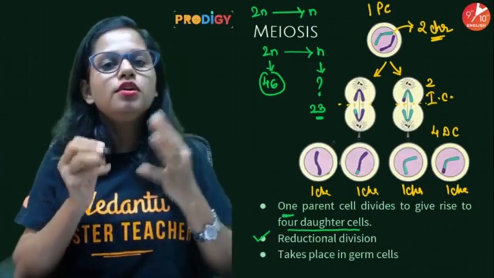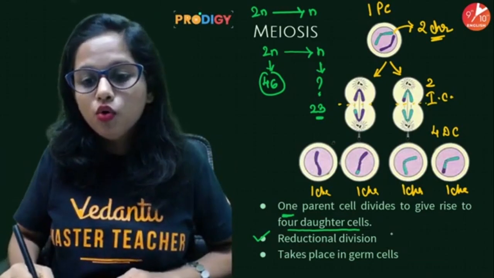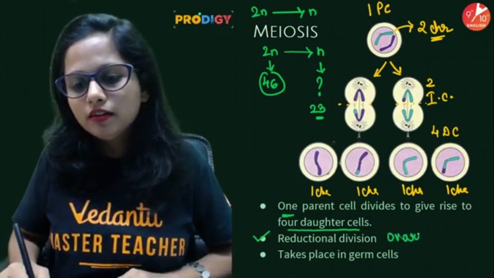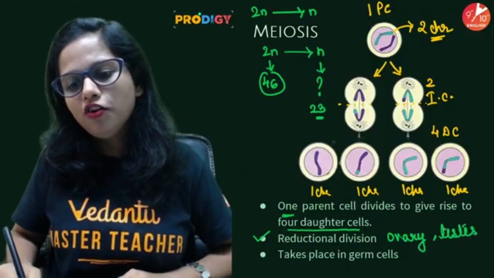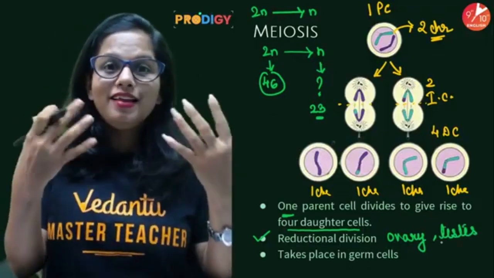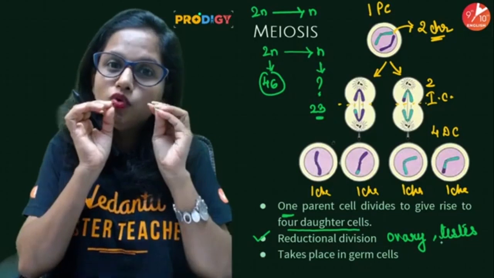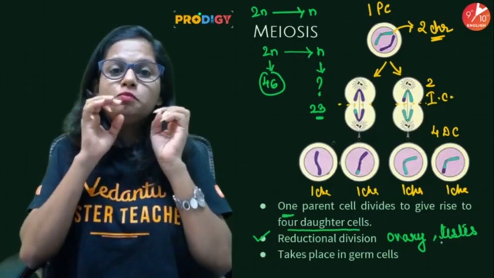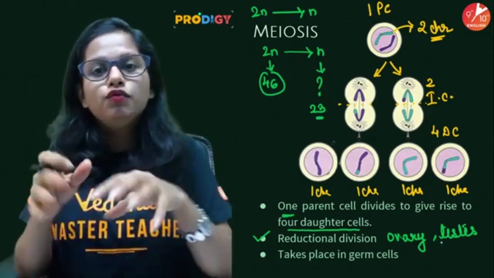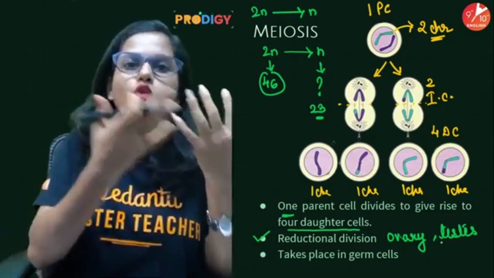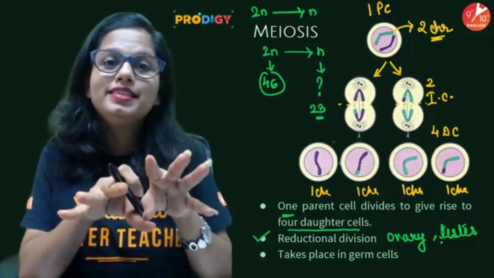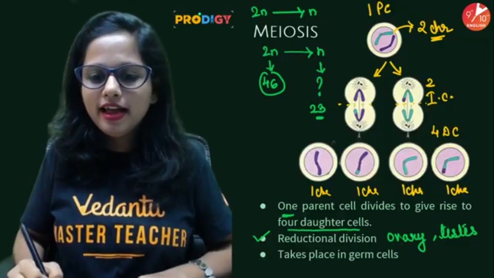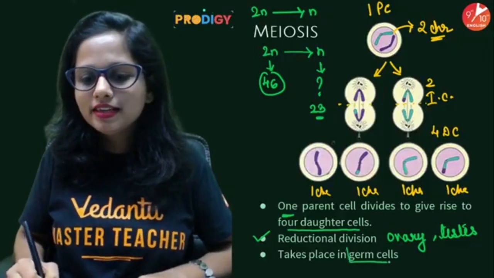Now, where exactly does meiosis take place? Meiosis takes place within the ovaries of the female. It also takes place in the testes of males. There are specialized cells present in the ovaries and within the testicles, which give rise to ova or sperm, respectively. Those specialized cells are called germ cells.